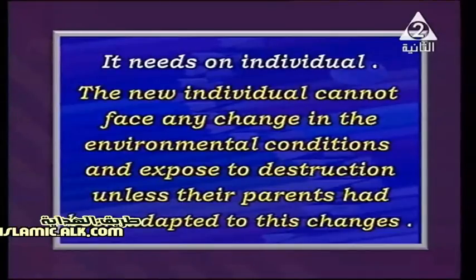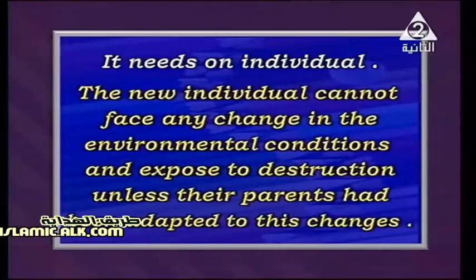But in asexual reproduction, if the parent couldn't face the environmental condition before, the new individual cannot face those environmental conditions either. So let's say it again: the new individual cannot face any change in the environmental conditions unless the parents had been adapted to these changes before. Get the difference?